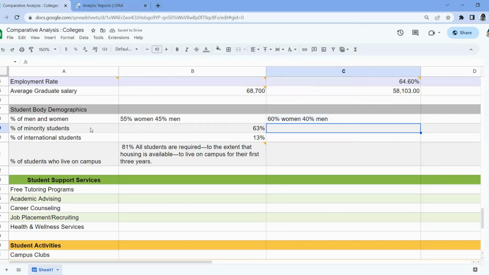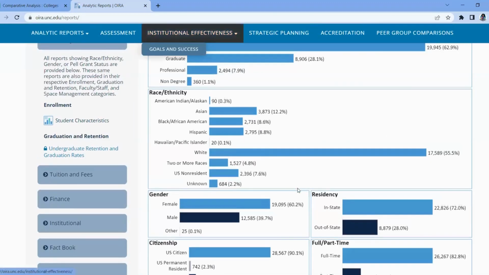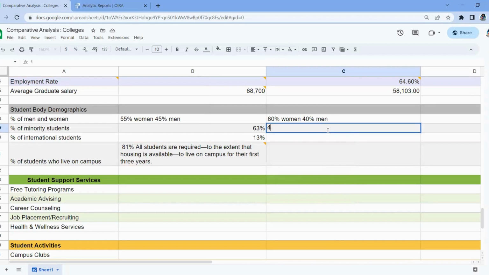I'm interested in also what percent of students identify as minority students of color. And I see, just quickly looking at this, would be 45% would identify as students of color.